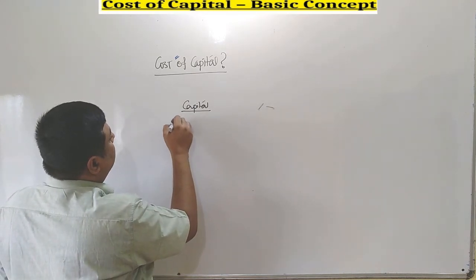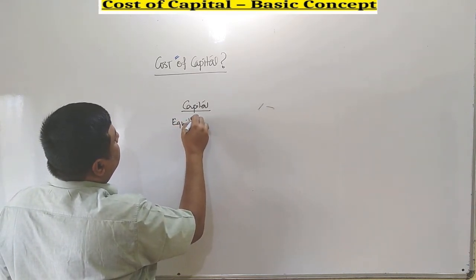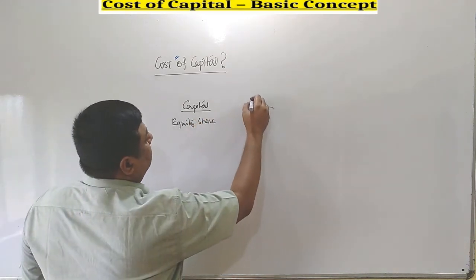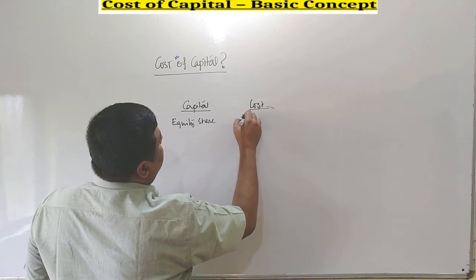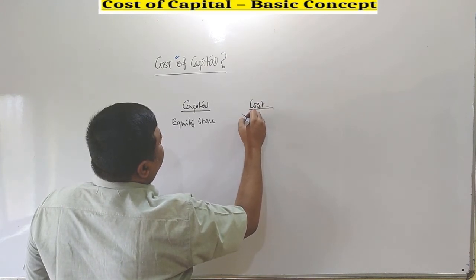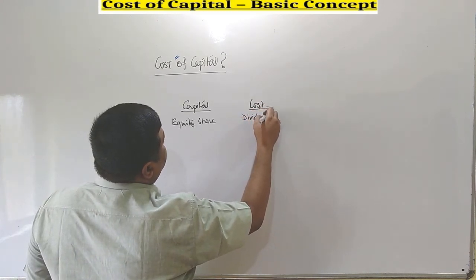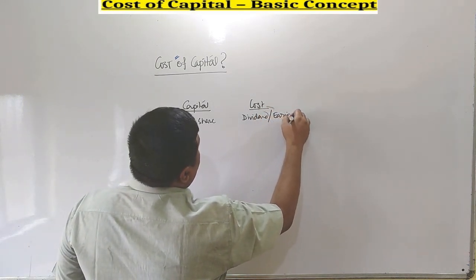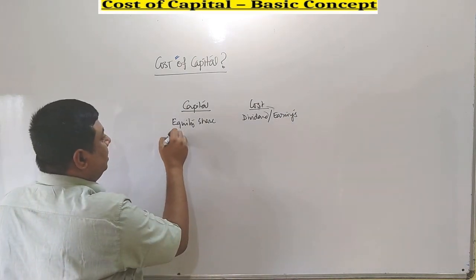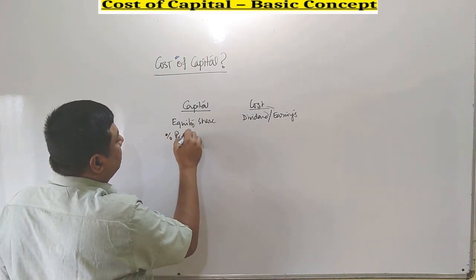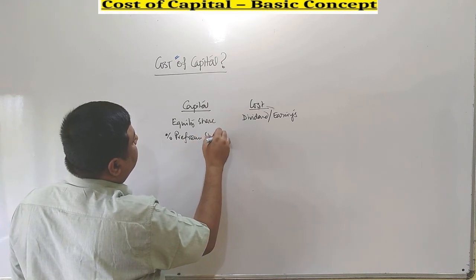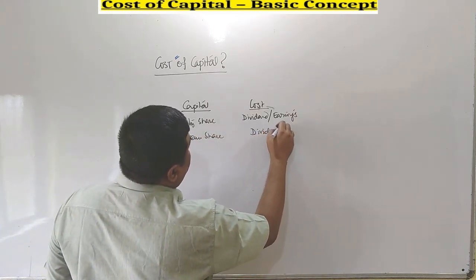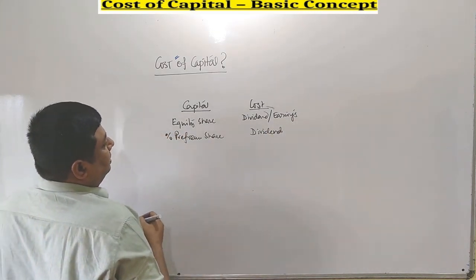Capital, first instrument, suppose equity share. The cost is considered either dividend or earnings. In case of preference share, the cost is specifically considered as dividend.